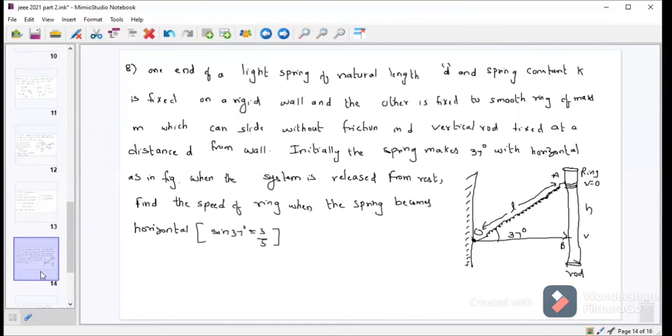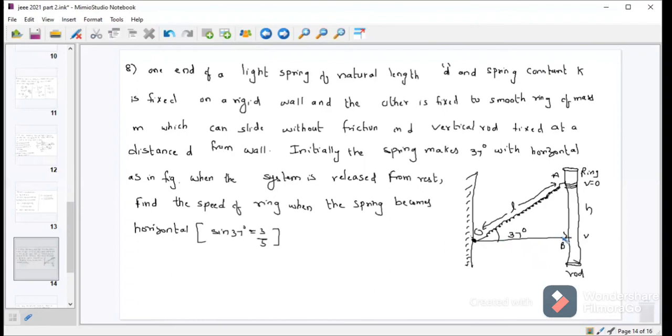Next, this is a very tricky question. One end of a light spring of natural length d and spring constant k is fixed on a rigid wall, and the other is fixed to a smooth ring of mass m, which can slide without friction on a vertical rod fixed at a distance d from the wall. So this can be moved up and down. The spring makes an angle of 37 degrees with the rod.